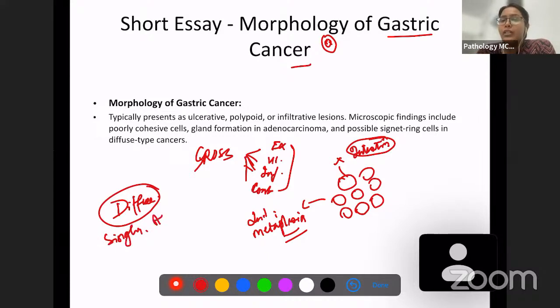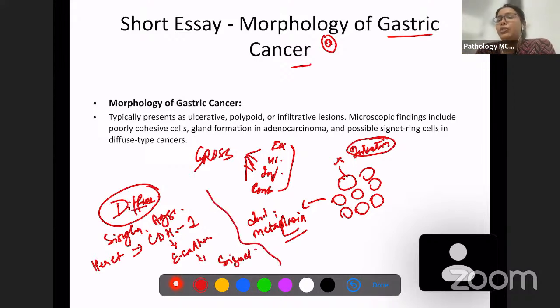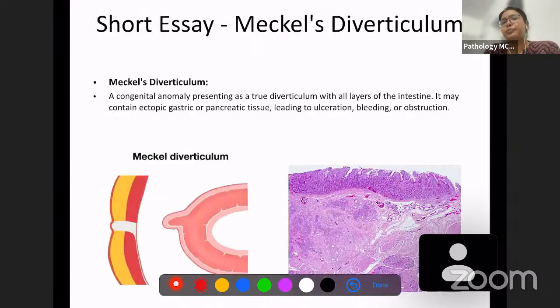It's an aggressive type. We know why it is aggressive, because it can be caused by hereditary mutations in CDH1. Okay, and CDH1 we know is E-cadherin. And what can this produce? It can produce signet ring type cancers. So these are the two things: gross, and microscopic intestinal type and diffuse type. So this is the morphology of gastric cancer.